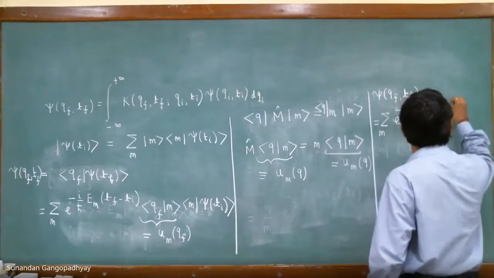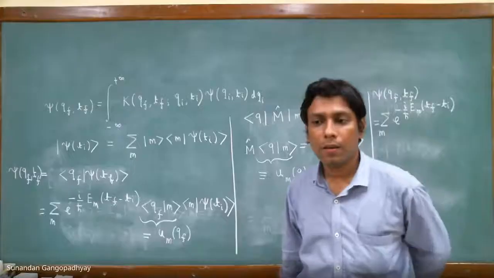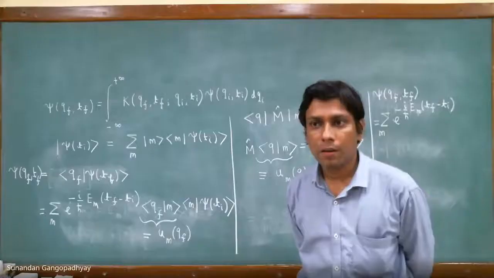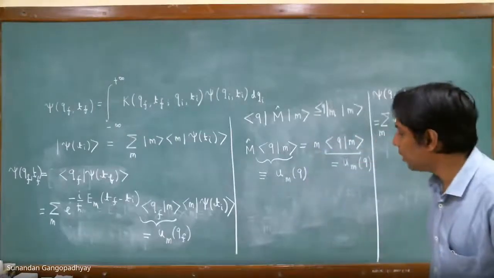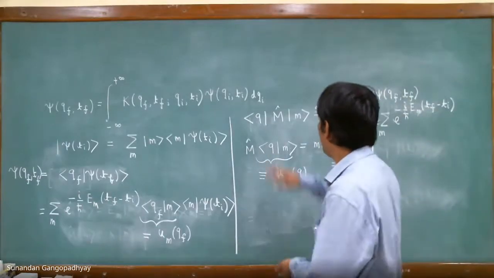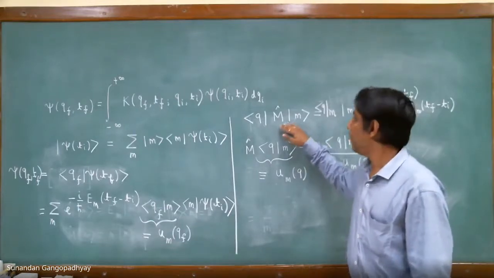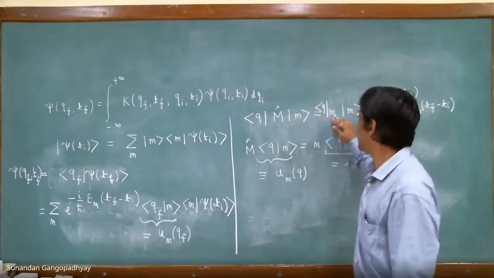Sir, here m cap doesn't act on Q state. Which one? The capital M hat doesn't act on the position eigenket Q. See, m hat acts, the eigenkets of m hat is this Kn, right? So m hat acting on Kn will give you eigenvalue m Kn.